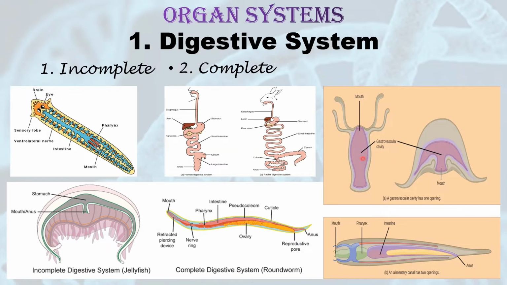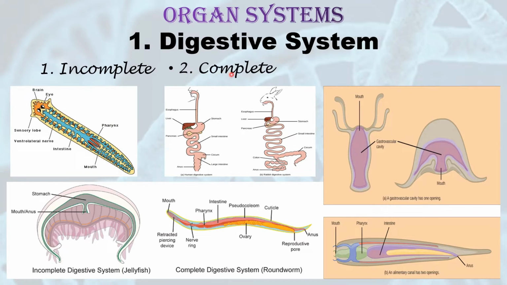As you can see in this figure, this is the example of incomplete digestive system. You can see here that in this organism, mouth is present, but there is no anus. Here also, only mouth is present. You cannot see anus anywhere. Similarly, this is the figure of a platyhelminthes, planaria. You can see mouth is present over here, but there is no anus. That means incomplete digestive system has only one opening, and the opening can be considered as mouth. They do not have anus.